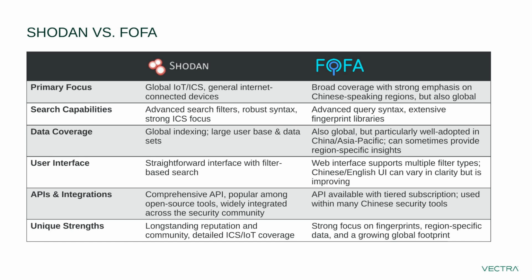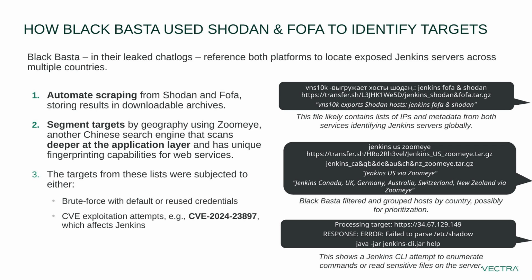So, like you mentioned also, we've been diving through the leaked Black Basta chat log, and we know that Black Basta actually used Shodan and FOFA to identify their targets. You've got an example here of the conversation they had on that topic. They were specifically targeting Jenkins. Why Jenkins?